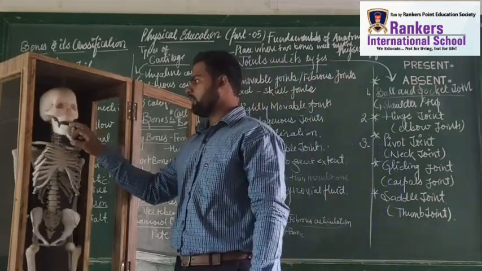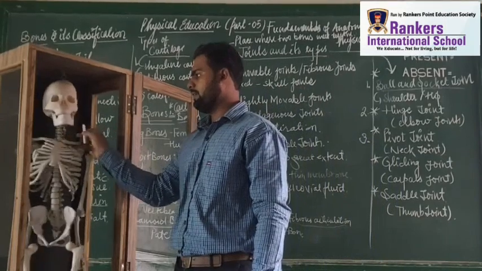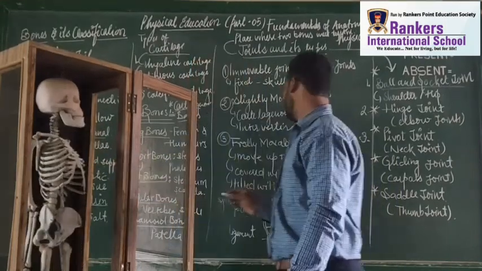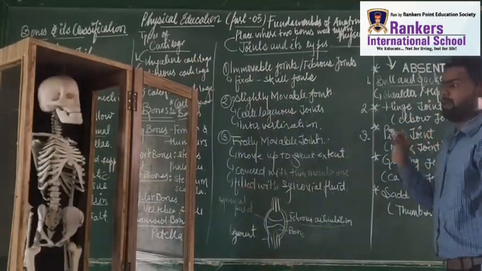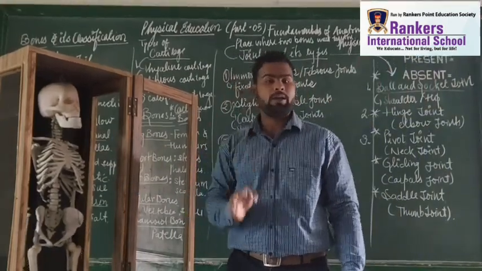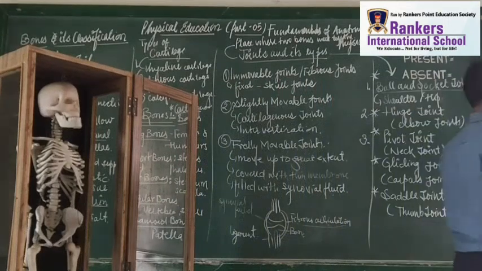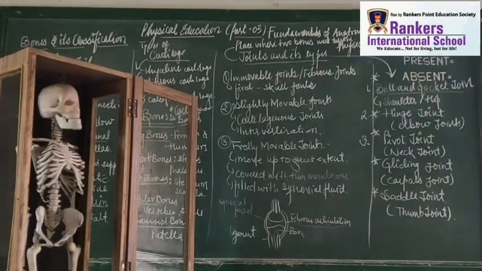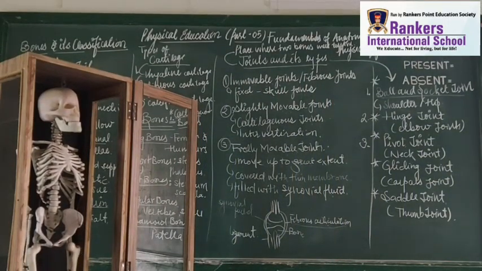So students, this is about the neck joint, which is the pivot joint. Pivot joint is present in the neck region. Which region, students? Pivot joint is generally present in the neck region. So again, we should recapitulate it here. First we have covered the ball and socket joint. Ball and socket joint is present in the shoulder region. Which region, students? Shoulder region.